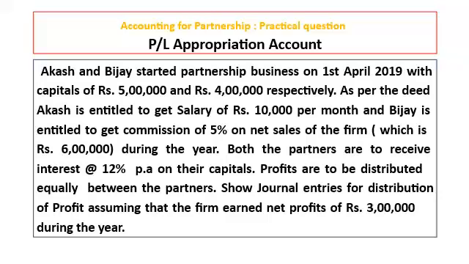So the journal will be PL appropriation account debit to salary to partner, commission to partner, to interest on capital to partner, and at last you have to find the balance, that is divisible profit, and that is to be distributed in the ratio which has been given, equal, so in equal ratio.